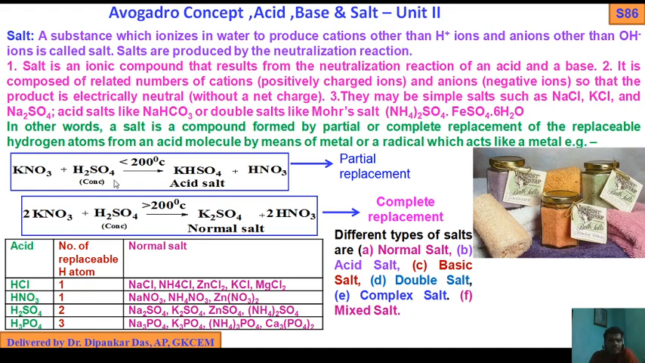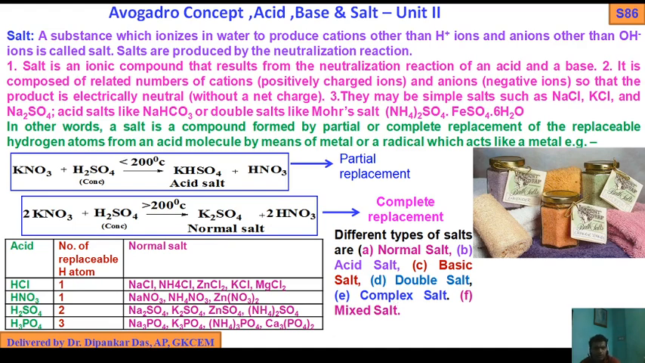Potassium nitrate plus H2SO4, at less than 200 degrees temperature, we get potassium bisulfate, an acidic salt, and nitric acid. This is the partial replacement, we get the salt KHSO4. Similarly, potassium nitrate plus H2SO4 at greater than 200 degrees centigrade, we get potassium sulfate, which is a normal salt, plus twice HNO3. This is the complete replacement.